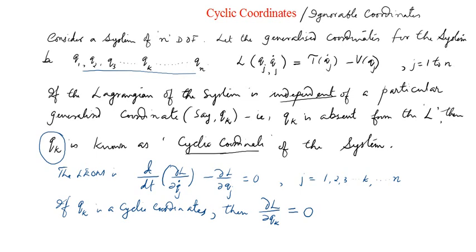And you know that the Lagrange's equation of motion should be satisfied by every generalized coordinate of the system, right? It's not only one generalized coordinate; every generalized coordinate should satisfy the Lagrange's equation of motion for a given system. Let me give some equation numbers, that will be easy. Let me say that this is my equation number 1, and this is my equation number 2 for reference. So what will be the fate of equation number 1?